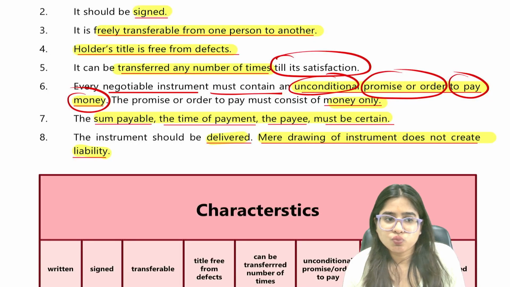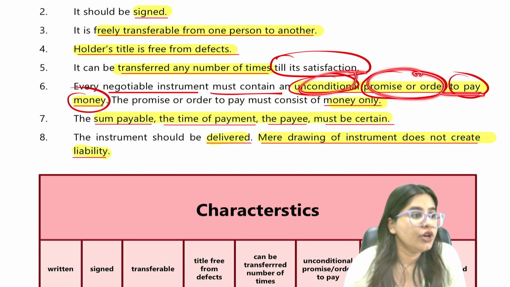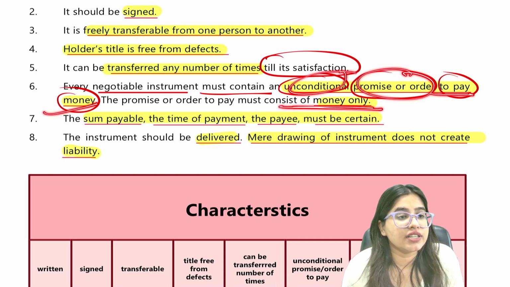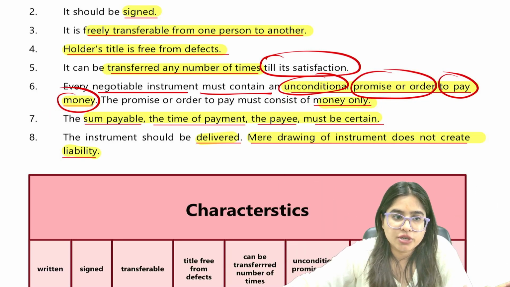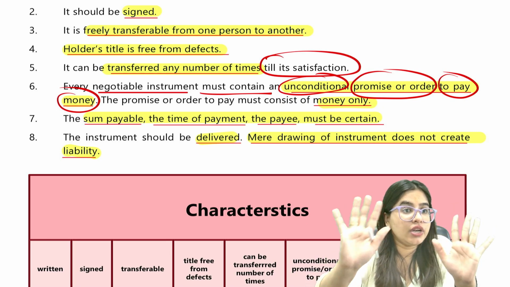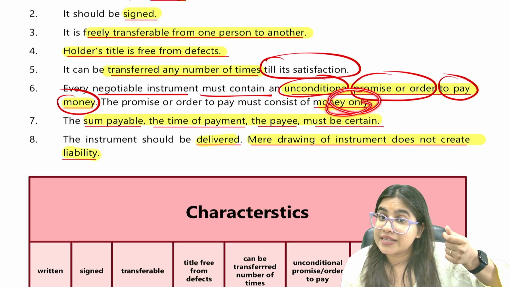So what is a negotiable instrument? It's an unconditional promise or order to pay money, and secondly it should consist of payment of money only. If you're promising to do something else, that's not a negotiable instrument. A negotiable instrument only talks about money.